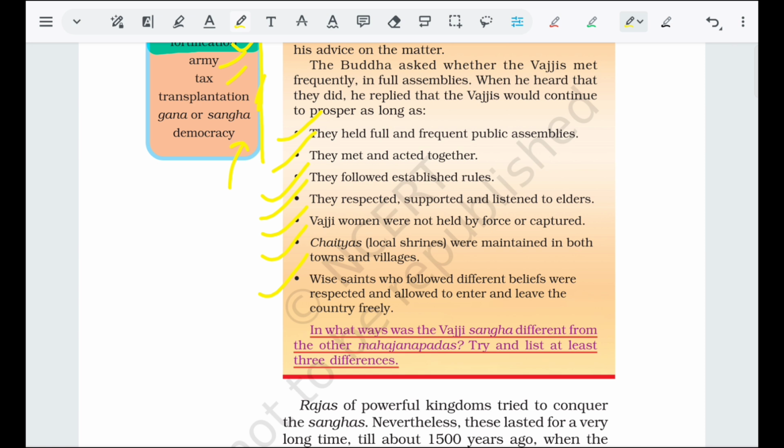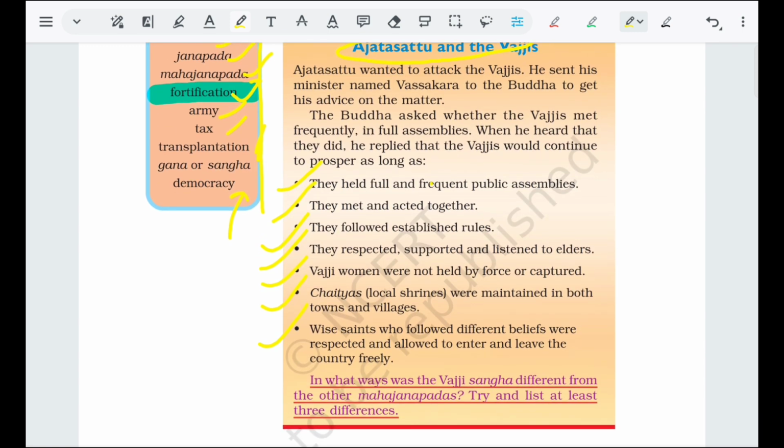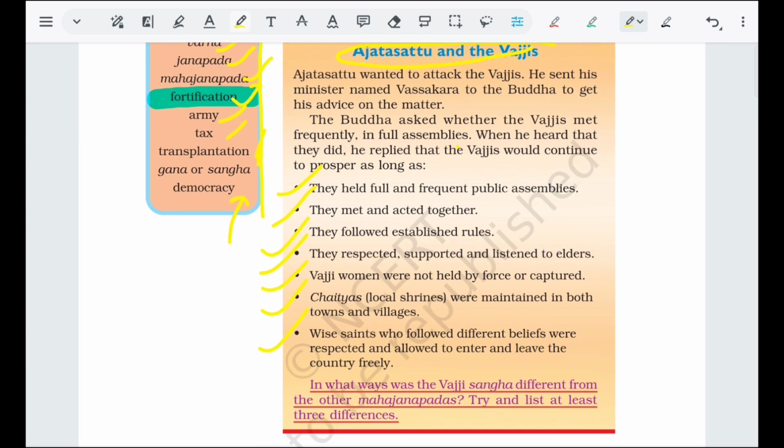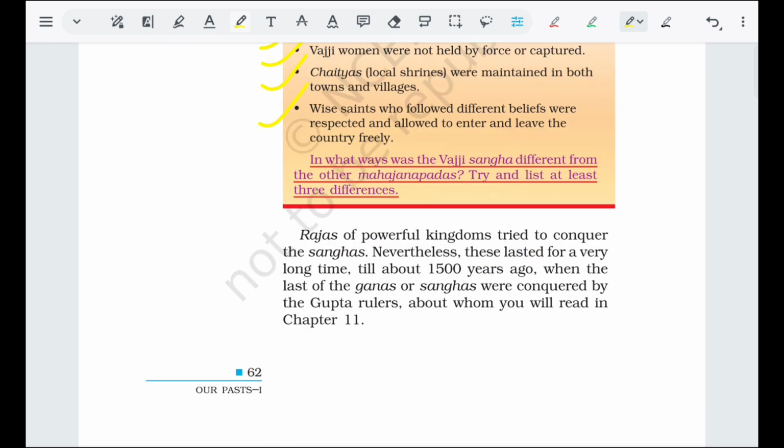So if they discontinued these practices, Ajatasattu would have the chance to control or capture the Vajjis. So this is the question: in what ways was the Vajji Sangha different from the other Mahajanapadas? Try and list at least 3 differences. You can easily note that a Mahajanapada is ruled by one ruler. It's a monarchy.